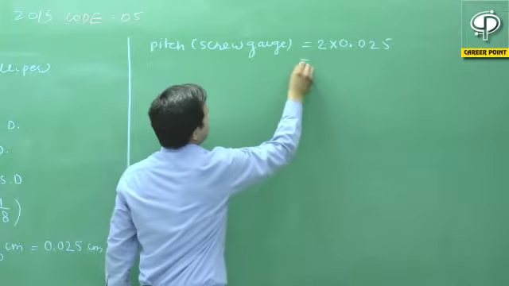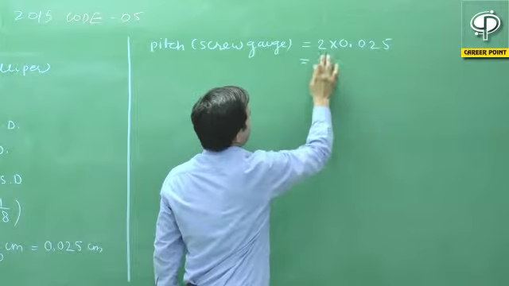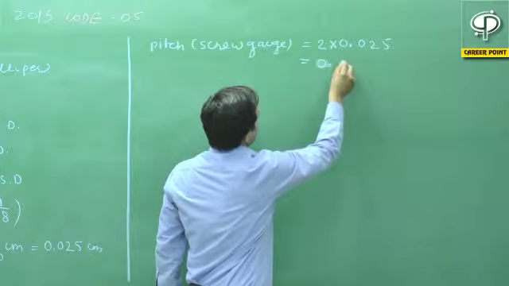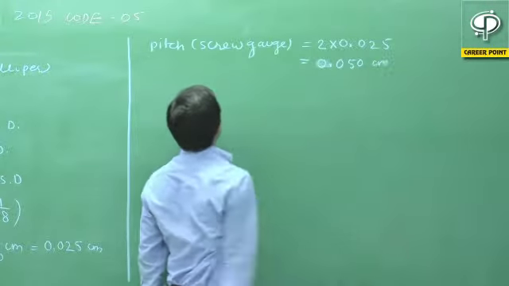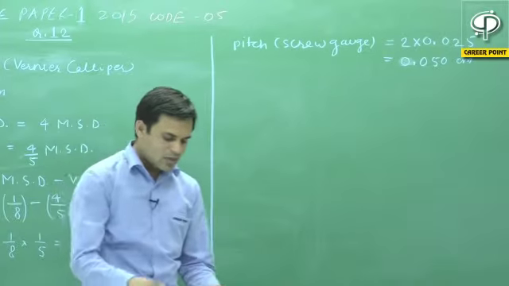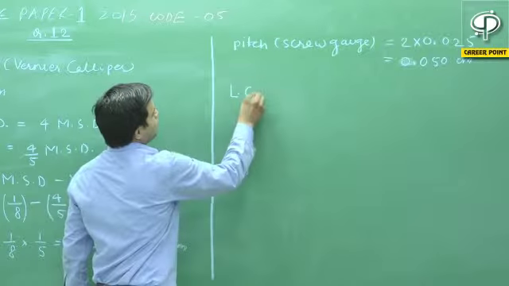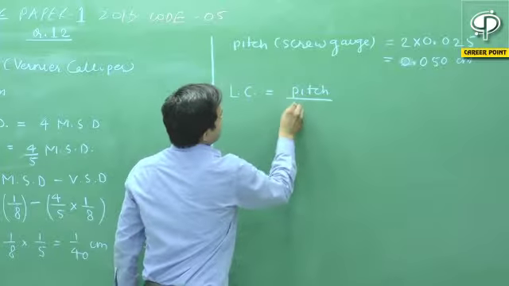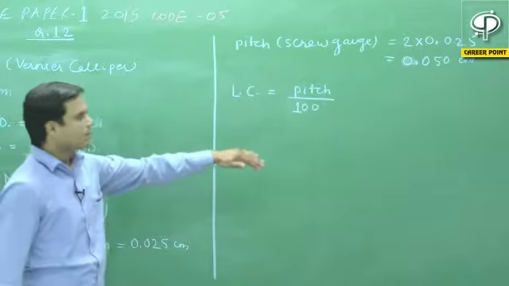That will be equal to 0.050 centimeter. So this is the value of the pitch. Now we have to check the least count. The least count will be equal to pitch by 100, because the circular scale on the screw gauge has 100 parts.